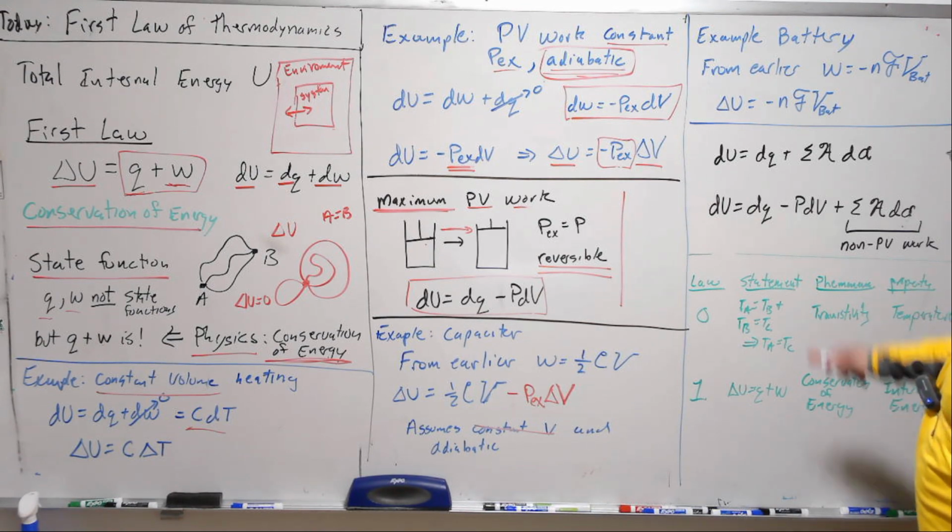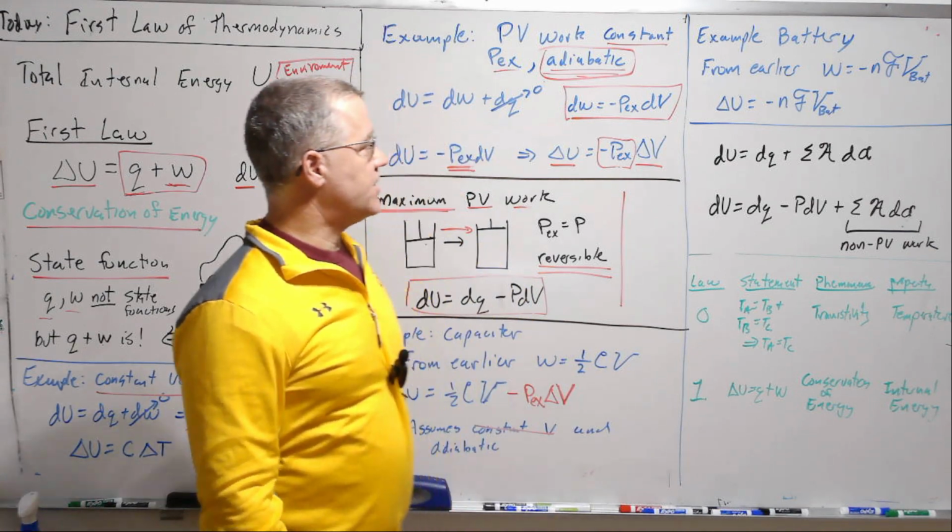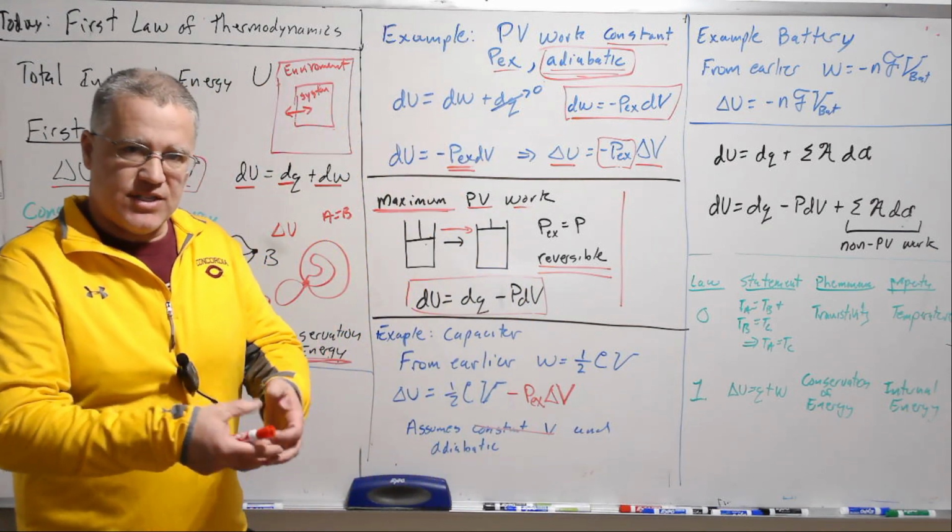All right, let's look at the battery. Again, we'll assume adiabatic conditions and constant volume. So this battery is going to do work and the battery is not expanding or anything.